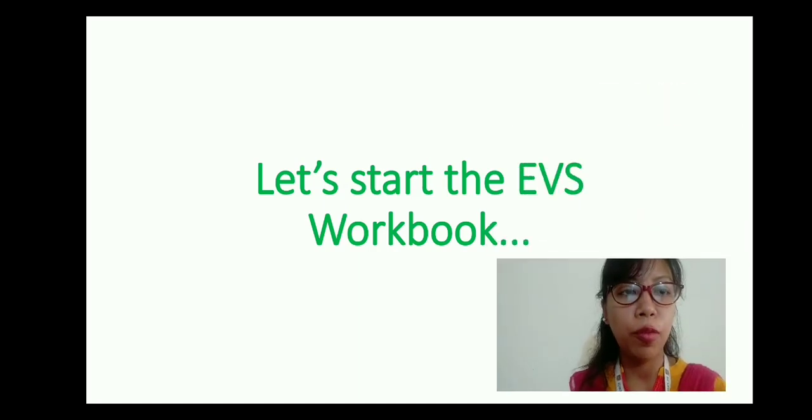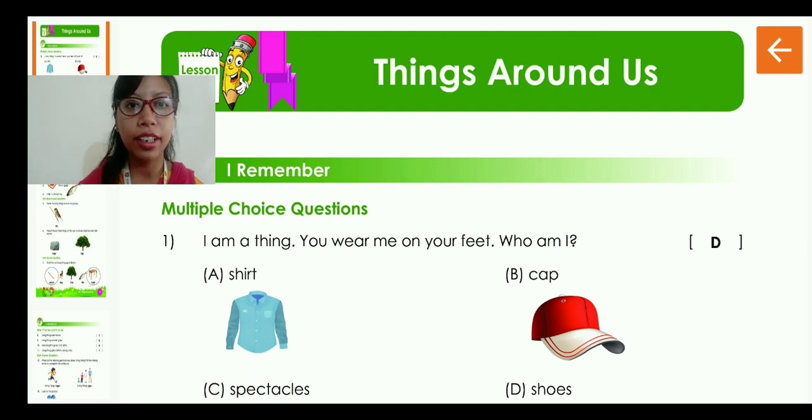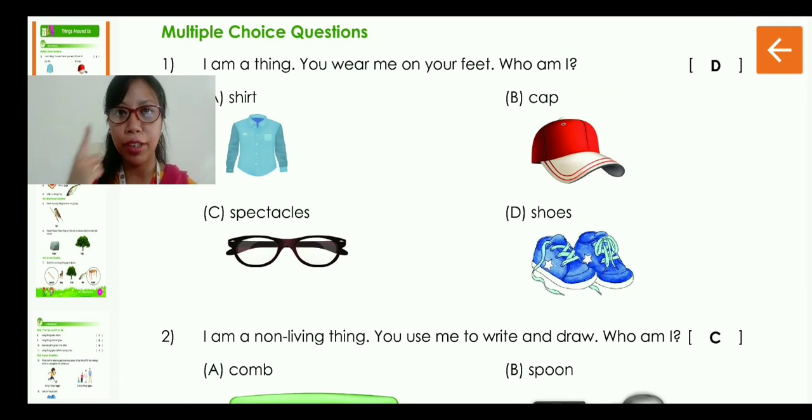Now let's come to the workbook. Please open your workbook. One is, I am a thing, you wear me on your feet. Who am I? So the shirt is given, which we wear on our body. Then we have a cap on our head. Then spectacles we wear on our eyes, and shoes. So shoes we wear on our feet, right? So the answer will be D. So the first question, number 1, is correct. The correct answer is D.